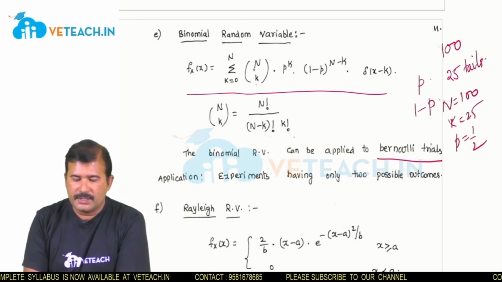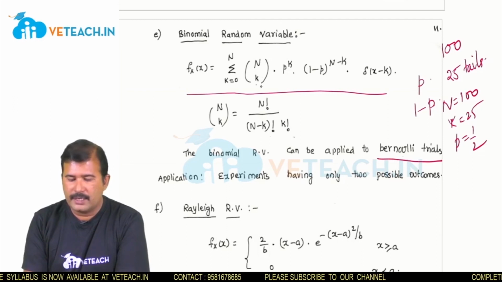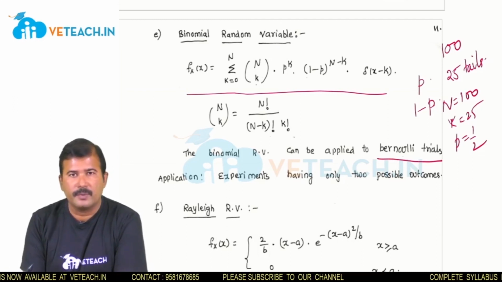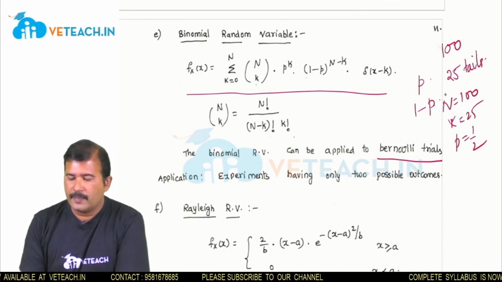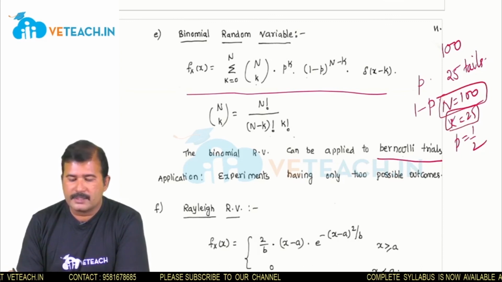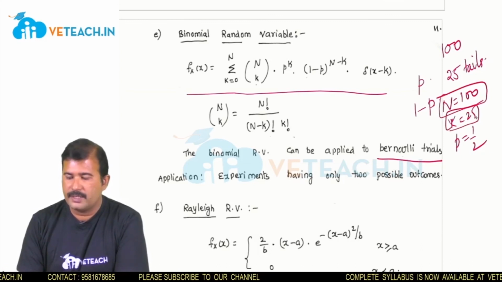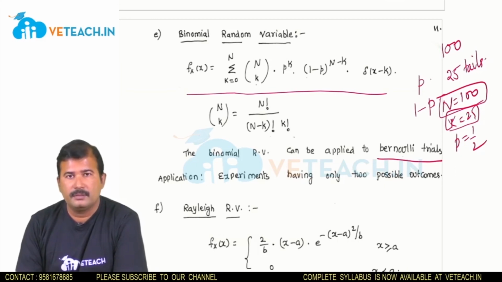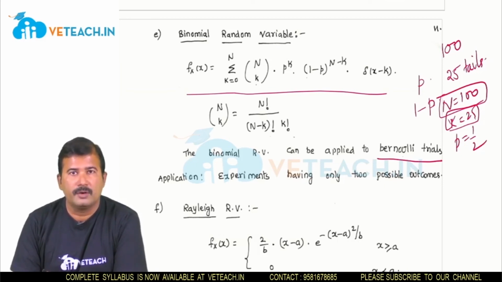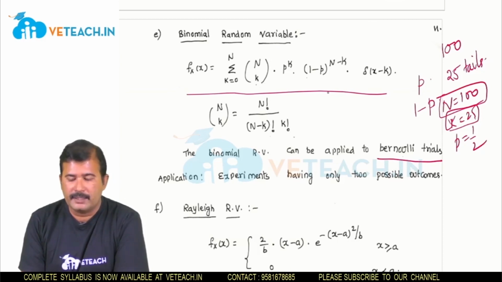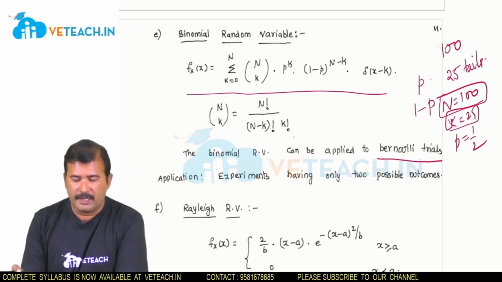So by substituting these values, n value is 100, k is 25, p value is 1 by 2, 1 minus p is 1 by 2. In such a case, we can find out of 100 trials, the appearance of tails exactly 25 times. In such a way, for any experiment having two possible outcomes, we can find the k occurrences out of n trials using a binomial random variable.